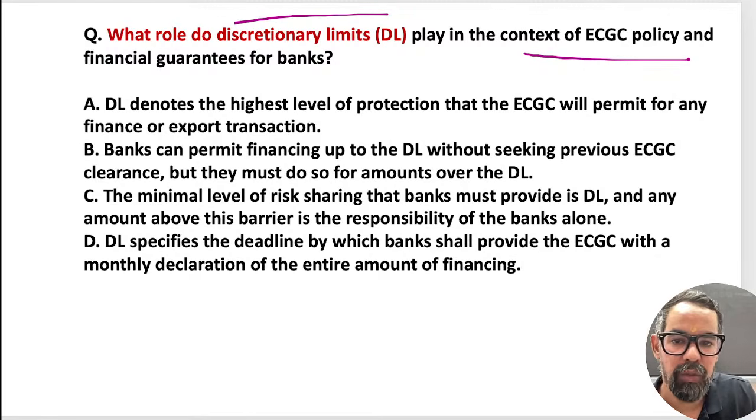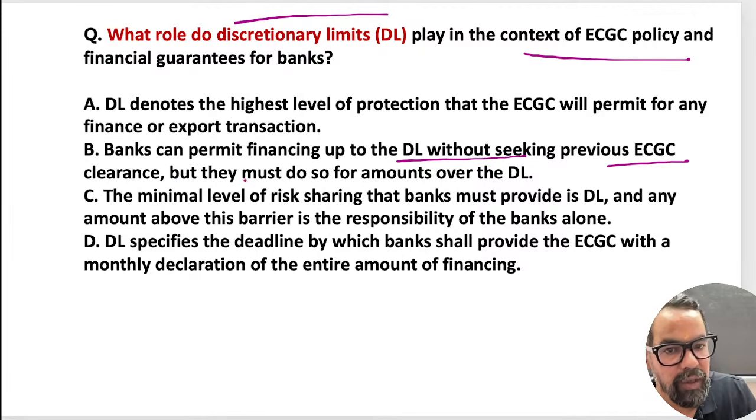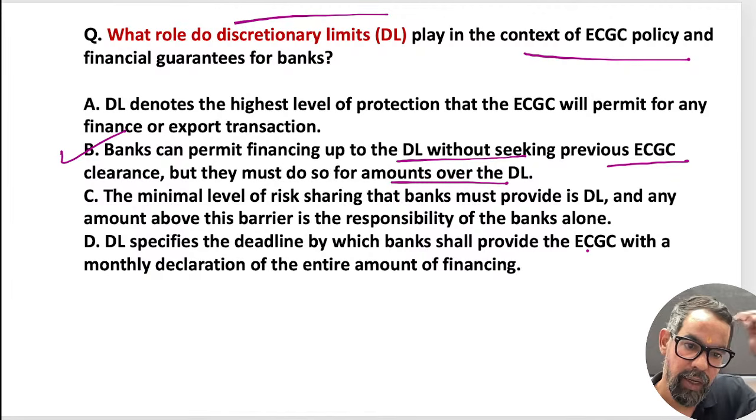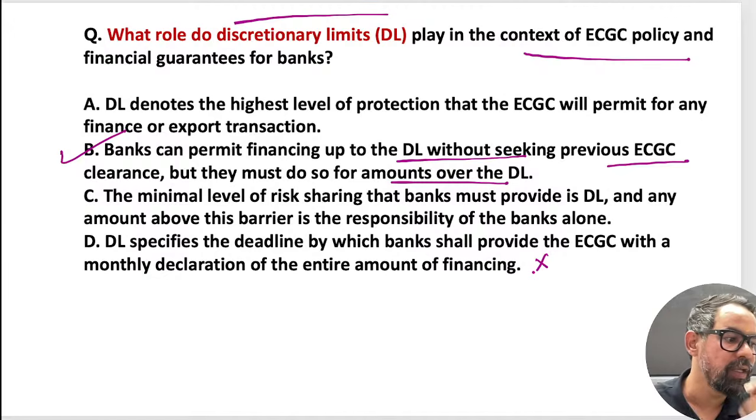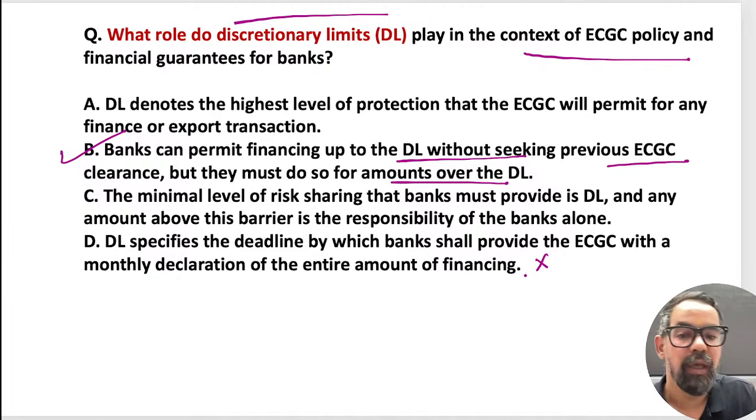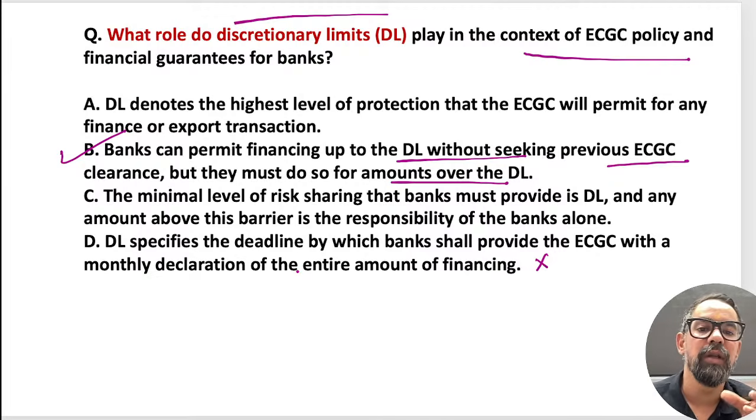Let me go through both the statements. Bank can permit finance up to the DL limit without seeking prior approval from ECGC, but must do so for the over amount. That is, the first statement is true. DL specifies the deadline by which the bank shall provide the ECGC with a monthly declaration. No, wrong. What was the DL limit? Charani ma'am and others, the DL limit is the discretionary limit or the power of the bank, up to what?